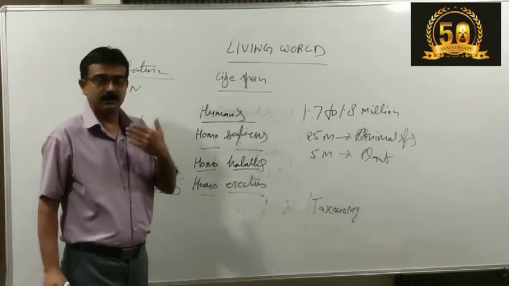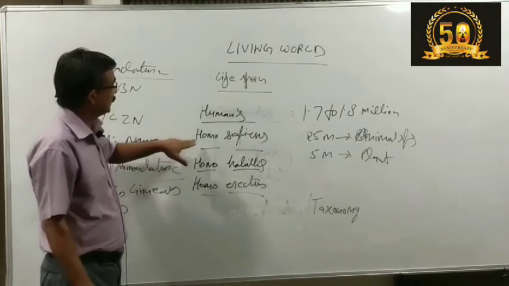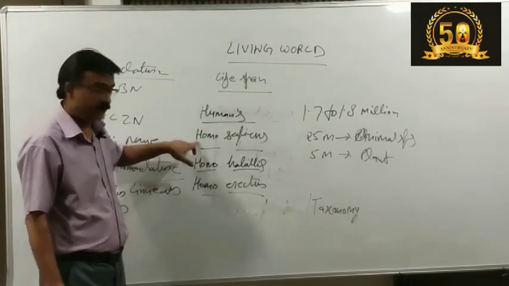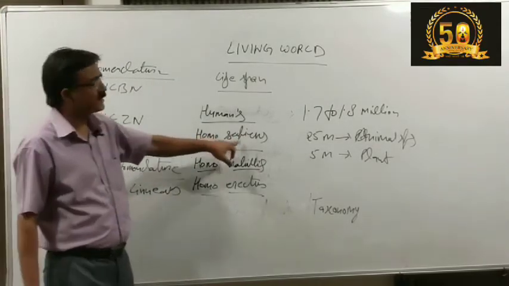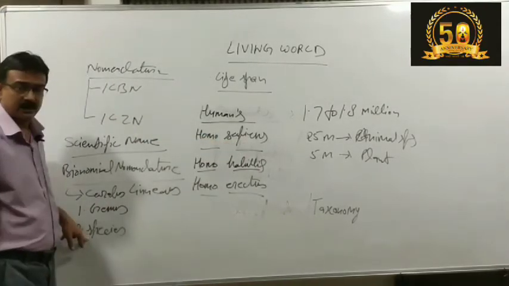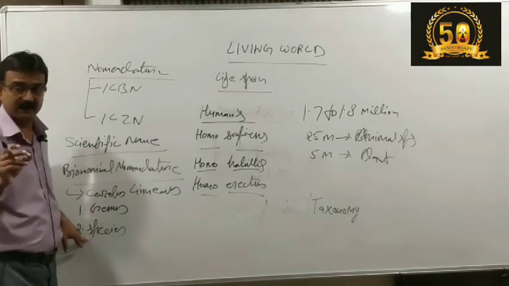Now, all the human beings present in our surrounding, what are they? Homo sapiens. Homo is what? Genus. Sapiens is what? Species. And when you go through your book, it is referred to as the specific epithet.